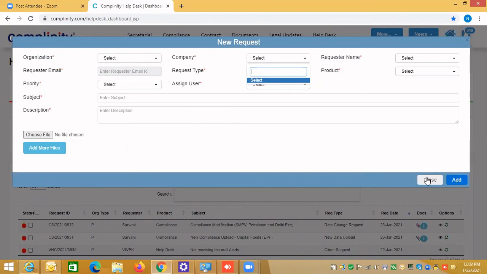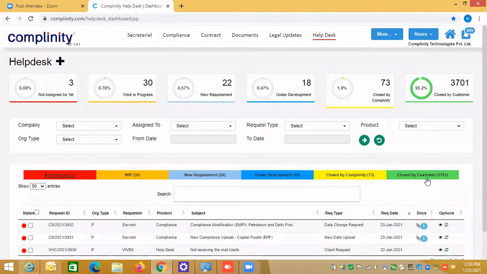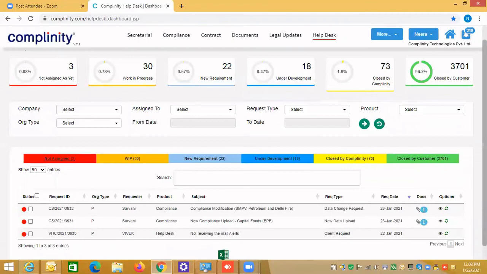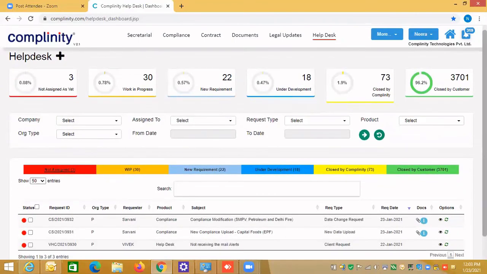When you add it, our support team will get an email that a new ticket has been raised by the client, and we discuss internally. If it is a software-related error, we'll fix it. And if you would like to know any steps, sometimes we write steps in the help desk response, so that we can support you till you are very comfortable with the system.